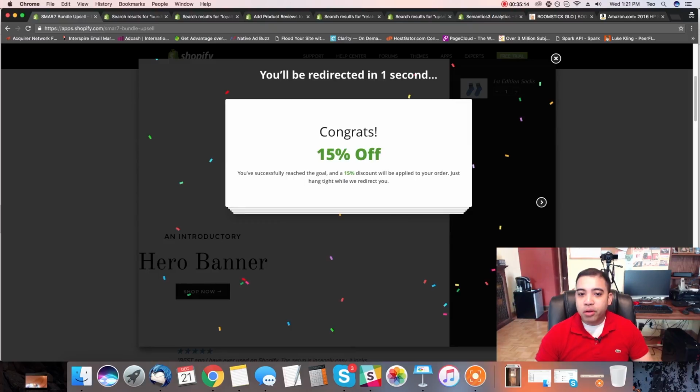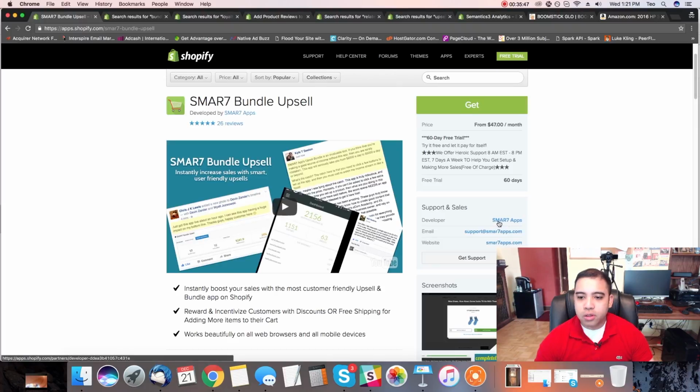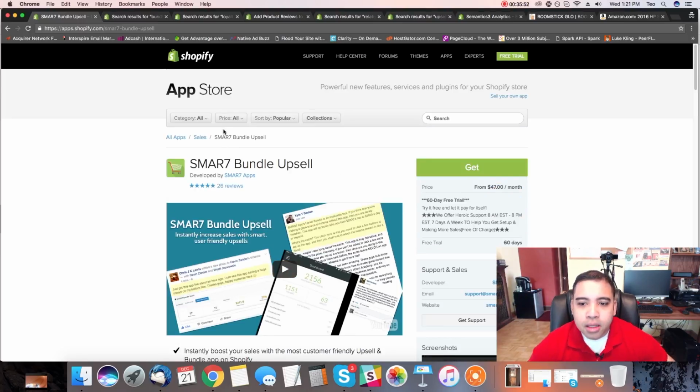Basically it's bundling these different types of products, and then your clients are going to be able to see that you can add discount codes, and you can add different offers and stuff like that. It's basically another app that you can use to upsell your customers. It's kind of like an upsell app, but it's different. It's called bundles. And when you're bundling your products together, you're incentivizing your customers by saying, if you buy these products together, you're going to get this type of discount, and so on. It's also created by SMAR7 apps. These guys are good.